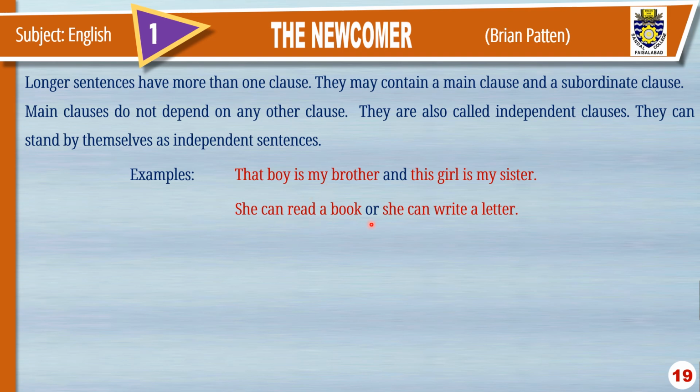She can read a book or she can write a letter. Again, both clauses are independent clauses. She can read a book. If you remove this clause, the other clause, she can write a letter, conveys the complete meaning. That's why this clause is called independent clause. She can read a book is also an independent clause. If two independent clauses are joined in one sentence, they may also be called coordinate clauses, coordinating clauses. And the words like and, or, which are joining these two clauses, are called conjunctions, coordinating conjunctions.